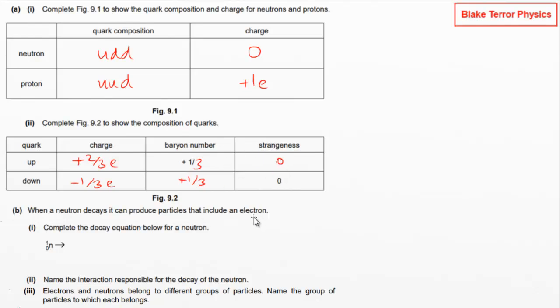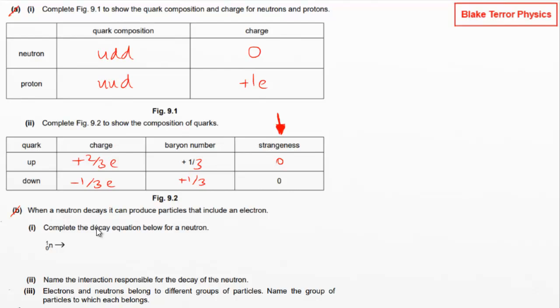Strangeness, neither of them are strange. I don't know why they're desperate to put in strangeness at times, because they include this in some questions on some exam boards, but it's so little discussed as to what it actually means. It's just adding it to a list of properties that get conserved. But there you go. Anyway, I fill that one in and then move on.